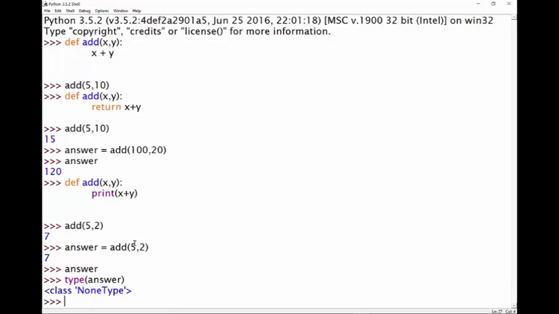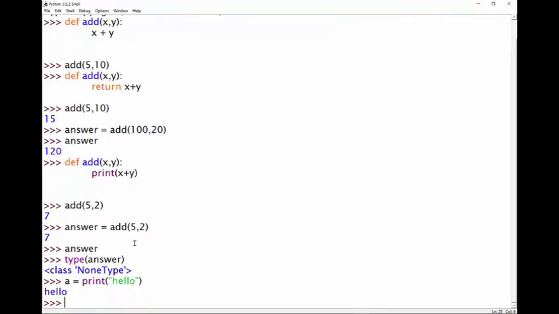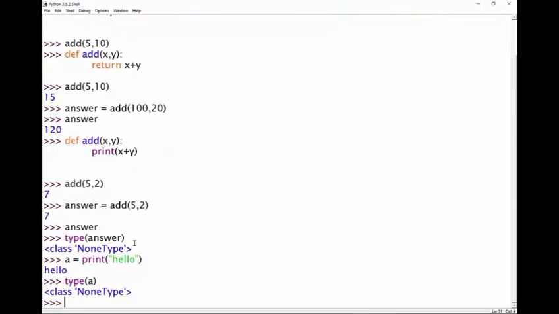Print, in general, if you're going to assign it to something, it always returns None. So if I had a equals print hello, and I look now at type of a, we're going to see that it's None. Print doesn't return anything. It just shows things on the screen. So watch out for that, as it's a very common mistake for beginners. So I'll mention the point one more time. Returning is not the same as printing. Okay, I think we've got that now. All right, let's make another function.